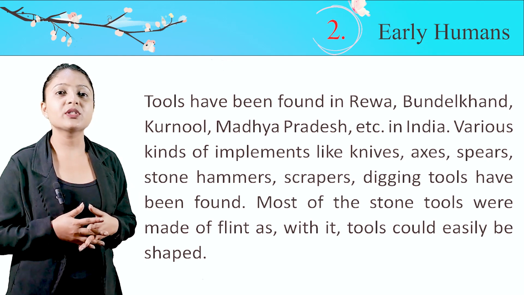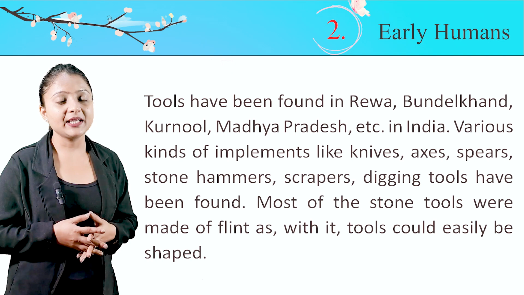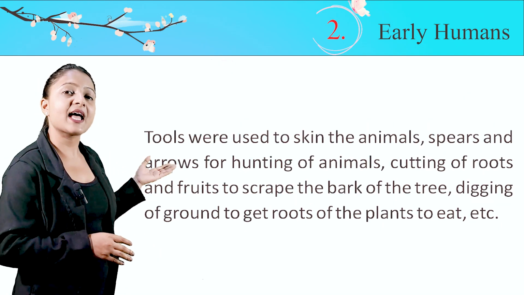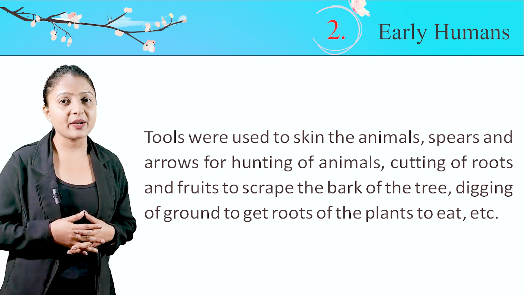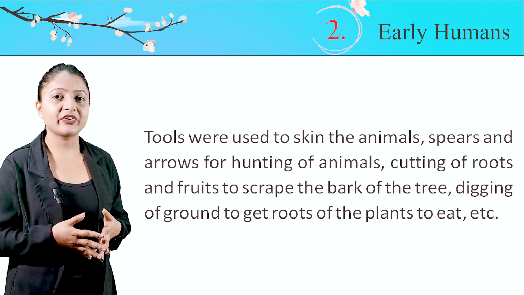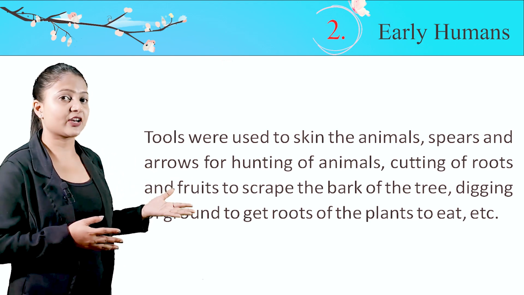Most of the stone tools were made of flint, as with it, tools could easily be shaped. Tools were used to skin the animals, as spears and arrows for hunting of animals, for cutting of roots and fruits, to scrape the bark of the trees, and for digging of ground to get roots of the plants to eat, etc.